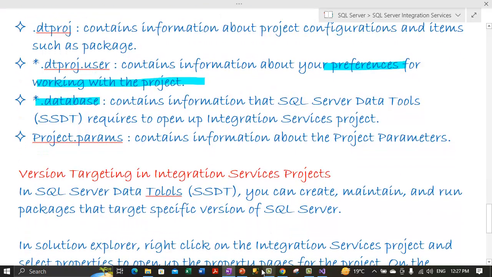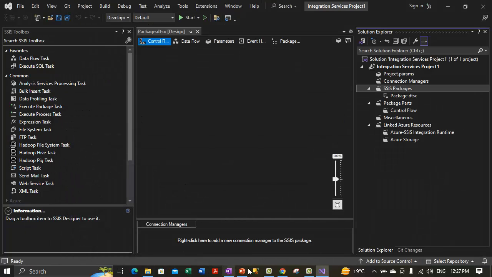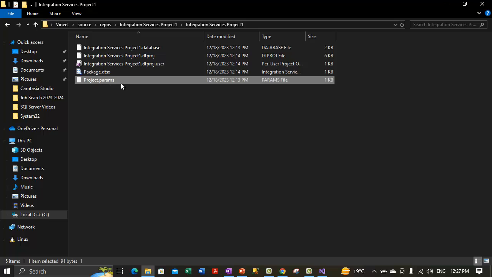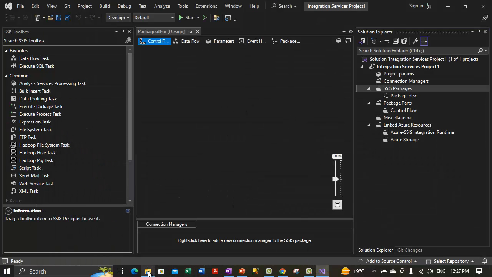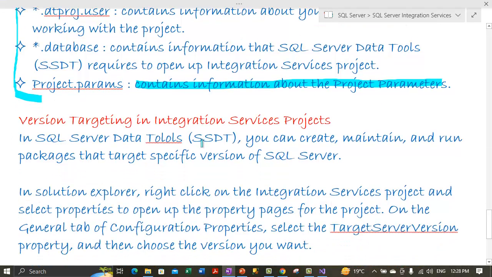The third file is the database file. If you take a look, this one is the database file. The database file basically contains information that SQL Server Data Tools requires to open up the integration services project. And we have the project parameters file. Let's see if we have that file. So this is the file containing the project parameters, or parameters associated with the project. So project.params contains the information about the project parameters. So we have seen all these four types of files right now.